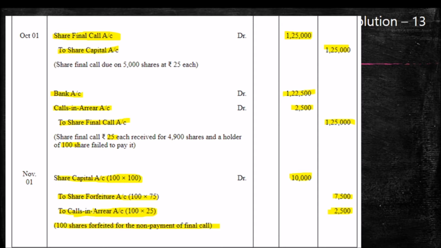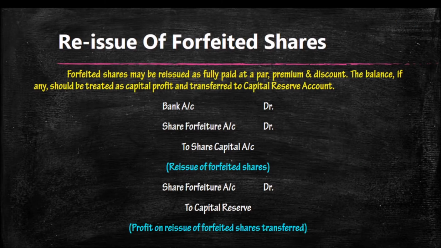Next, we have to learn the last topic in this chapter, reissue of forfeited shares. My dear students, next we are moving to the last topic of this chapter, accounting for share capital. And the chapter topic is reissue of forfeited shares. Very important area. Already I had told that the board exam will definitely include a question with forfeited shares and its reissue.